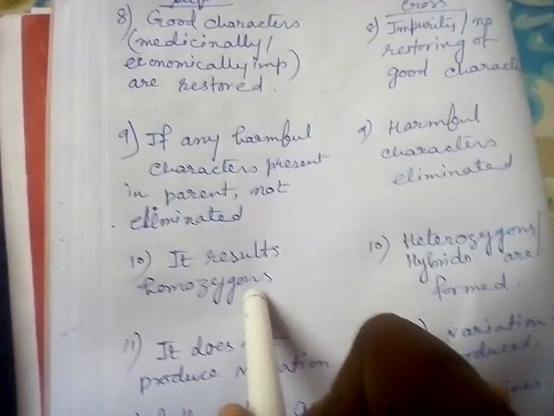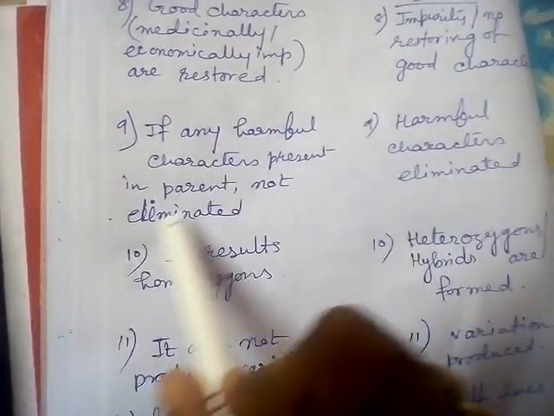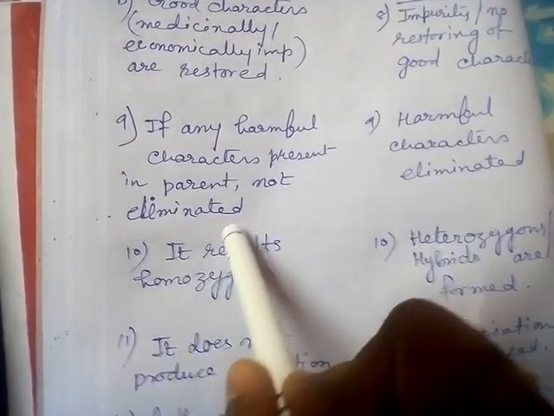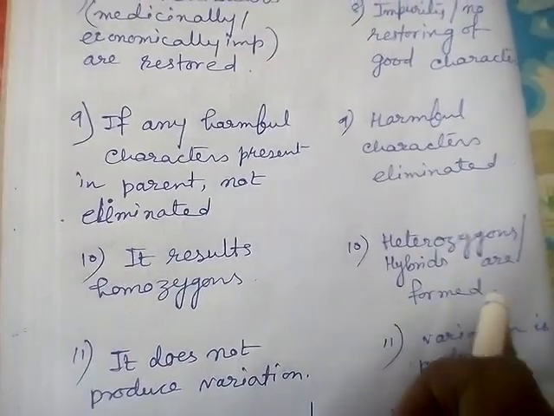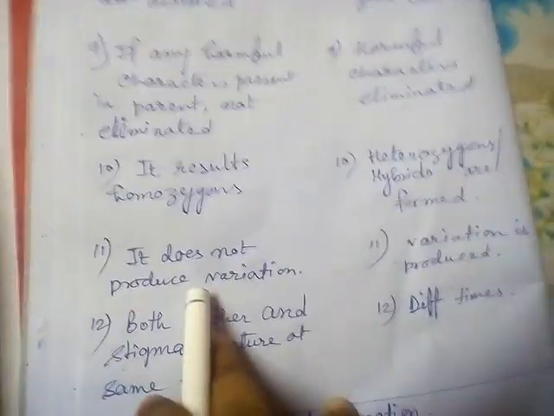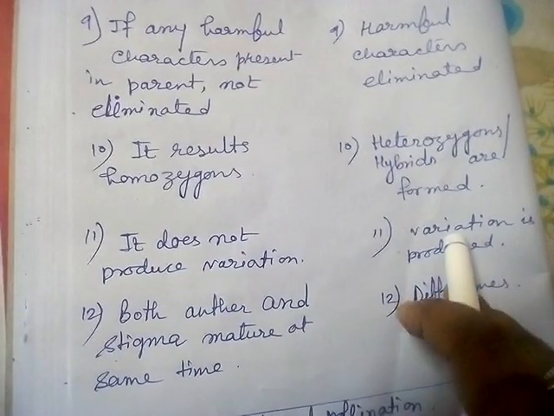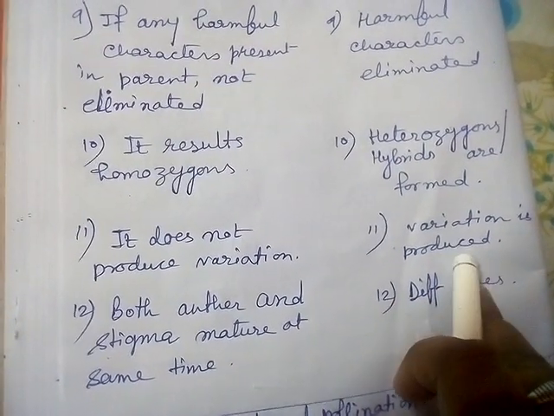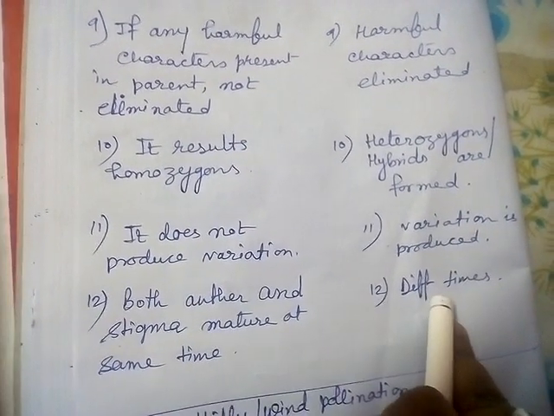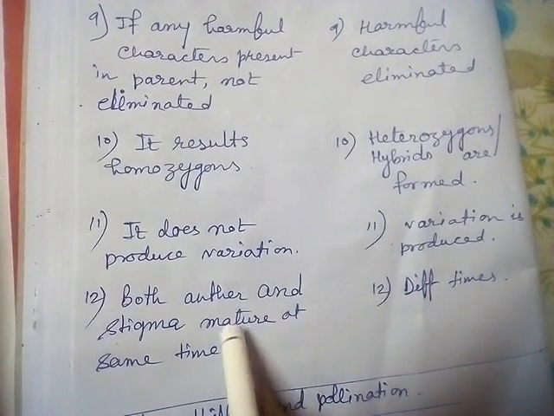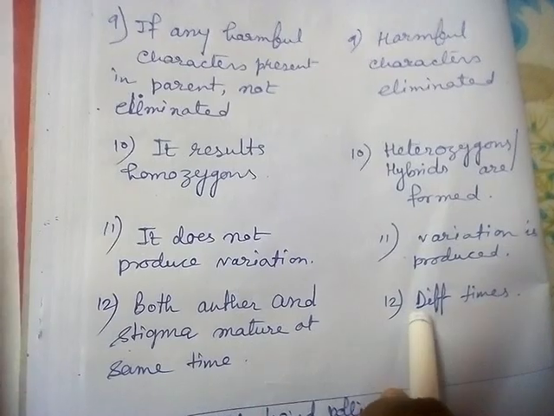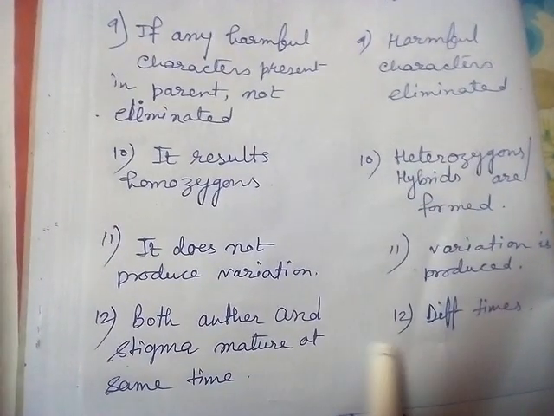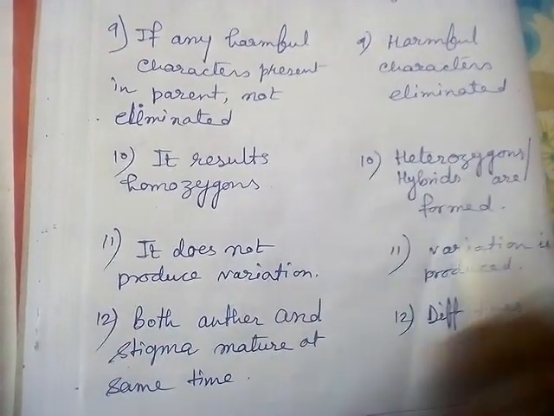Self pollination results in a homozygous variety because obviously only a single plant is involved. In cross pollination two plant bodies are involved, so hybrids or heterozygotes are produced. Self pollination does not produce variation. In cross pollination hybrids as well as variation are produced. In self pollination anther and stigma mature at the same time. In cross pollination they mature at different times. So this is the difference between self and cross pollination.